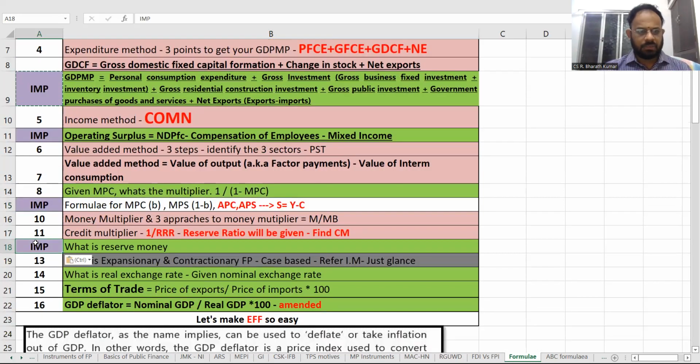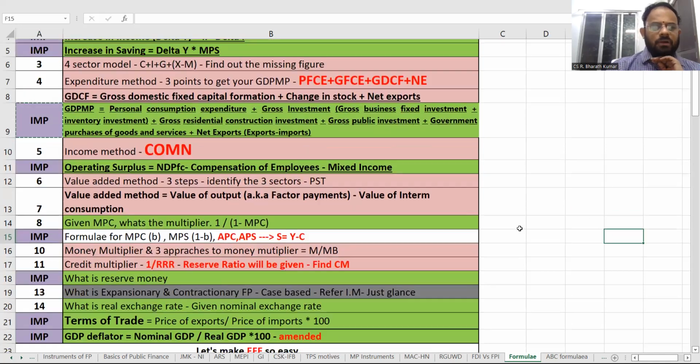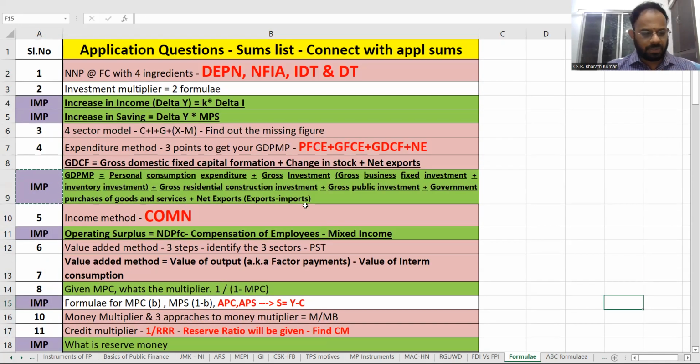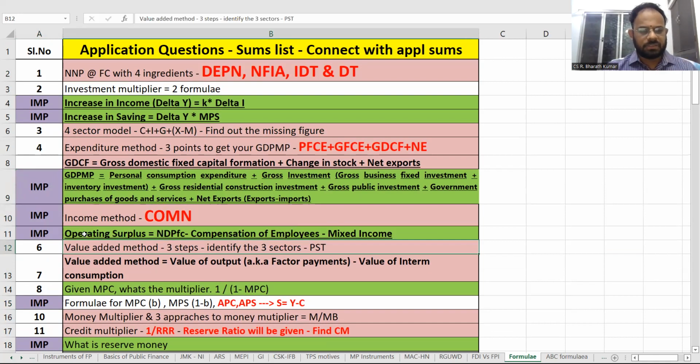Reserve money is important. All this, I am not taking the numbers, but I'm making you write this. So income method, again, it can be important. Don't bother about the numbers, but bother about all these things. So all these are important.